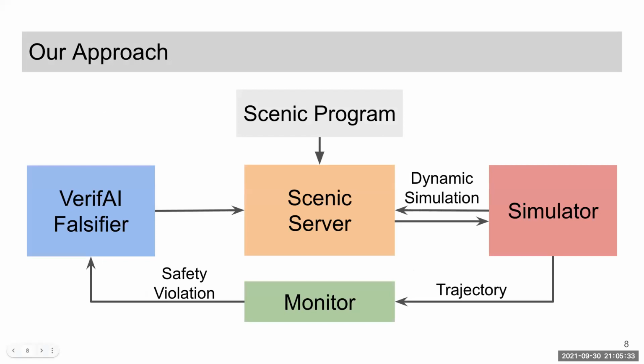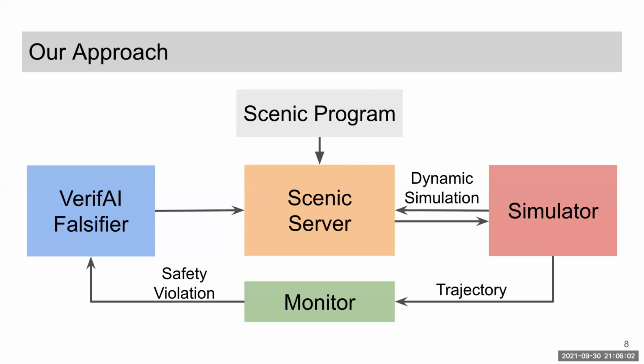The architecture of the existing VerifAI is shown in this diagram, and the updated parallelized architecture will be shown next. The existing VerifAI instantiates what is called the Scenic server, which is actually an artifact of VerifAI. It acts like a manager that coordinates the communication between Scenic and the simulator. From there, this back and forth communication continues until either a termination condition is met or the simulation times out.